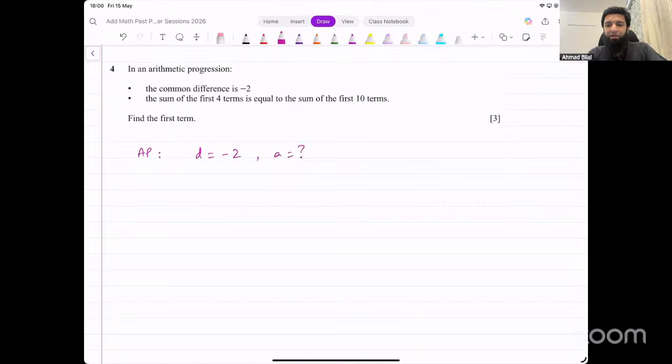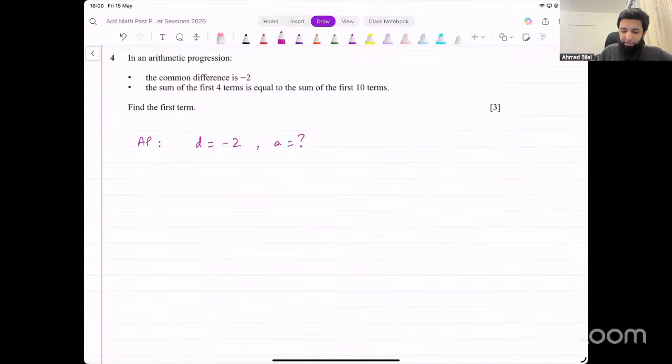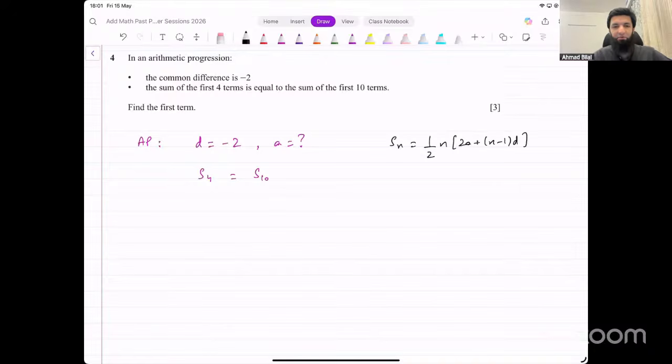Now, what's the information that is given? We are given that the sum of the first 4 terms is equal to the sum of the first 10 terms. S4 is equal to S10. We just have to input values in the formula. What's the sum formula for an AP? Sn is equal to half n into 2 times a plus n minus 1 times the difference. That's the sum formula for an arithmetic progression. Input values in that, see what that gives you.